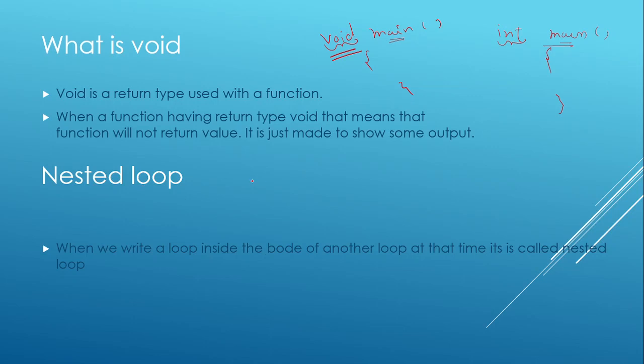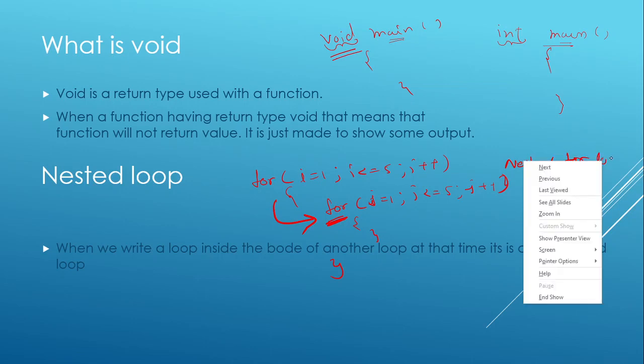Nested loops are nothing but this. Suppose I am writing this for loop: for i equal to 1, i less than equal to 5, i plus plus. So this is the body of this for loop. Inside the body of this for loop, suppose I write another loop, that is for j equal to 1, j less than equal to 5, j plus plus. So this for loop is inside another loop. This type of thing is called nested. So this is nothing but a nested for loop.